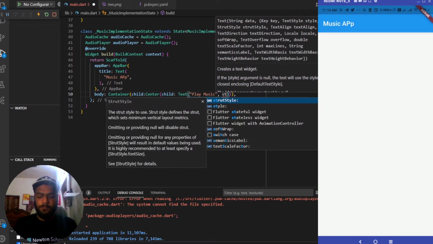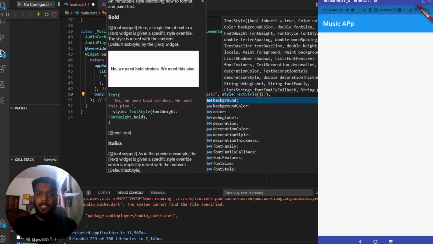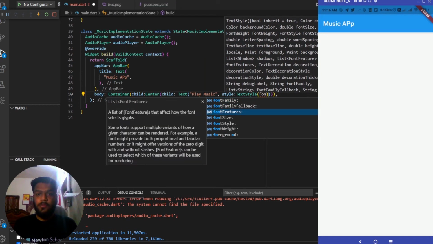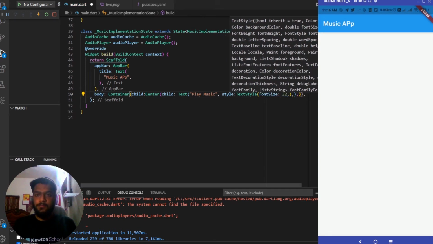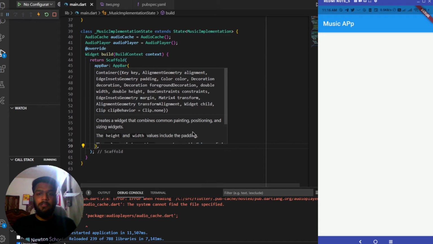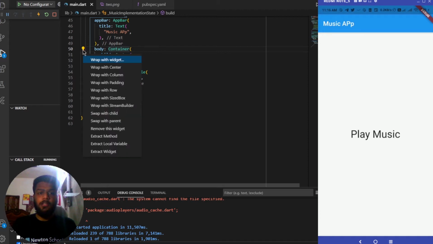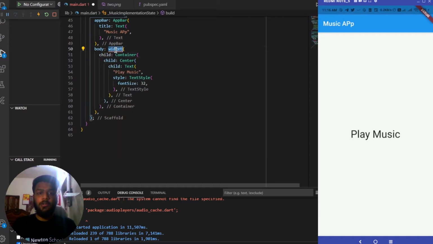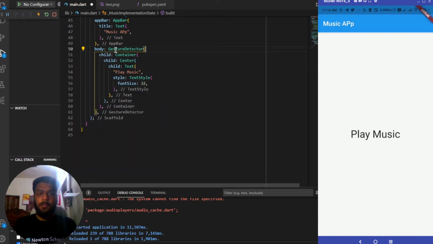I'll be adding a font size to it. So the font size for this text will be equal to 32. Saving it. So you can see that the play music is displaying. Now I'll wrap this container around a gesture detector. I'll be wrapping a gesture detector around it, and it has an onTap property which will be helping us play a song.